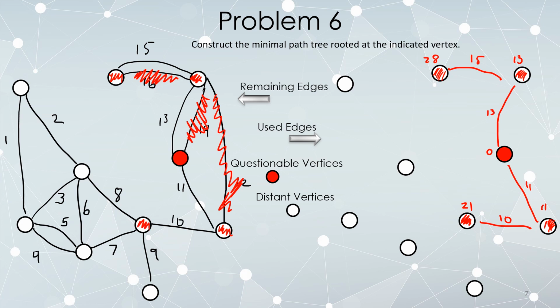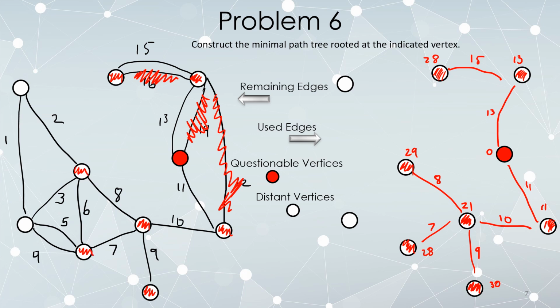Are there any edges connected to red vertices that I haven't already been using? Yeah, there's this one, 8, there's this one, 7, there's this one, 9. That's going to bring all of these vertices into play with a total distance of 29, 28, and 30, respectively. Okay, on the left, let me just color those in red so I can keep track.